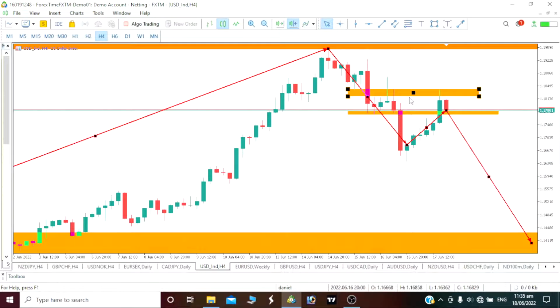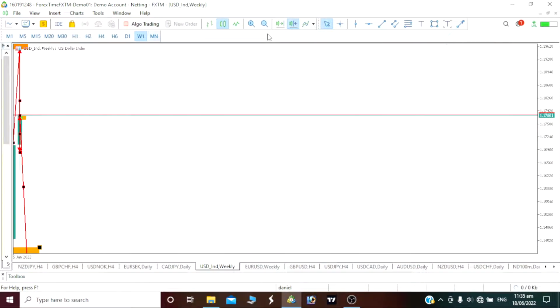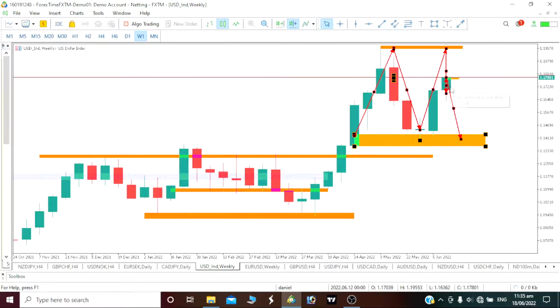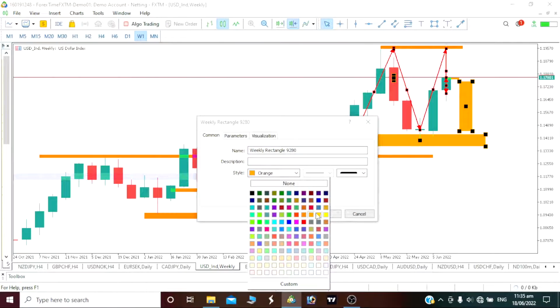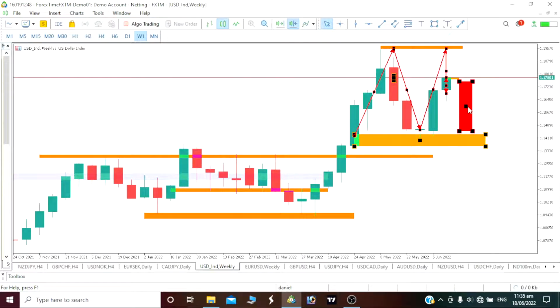So above all, by the end of the week, we should also have a movement like a red candlestick that will go down like this. We have our candlestick something like this, then it will somehow at least be red. I'm going to highlight it red. As we had this green movement, we saw these two red down, we've also had another green movement. Definitely we are going to be having a red, and if we don't eat it all this week, by next week we would be having another fall again, red, eating this our key area here.